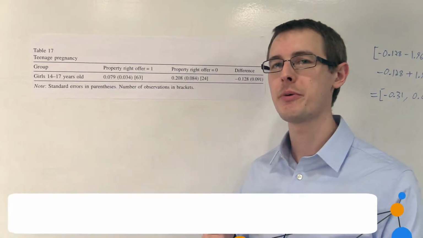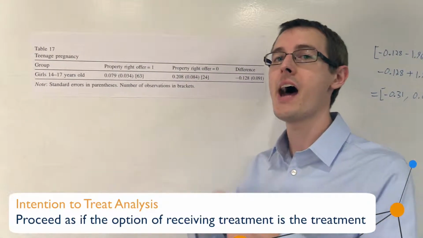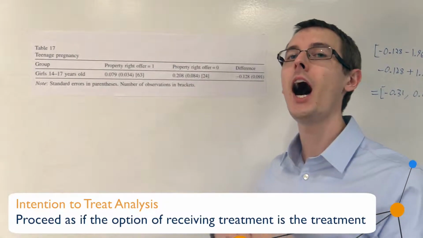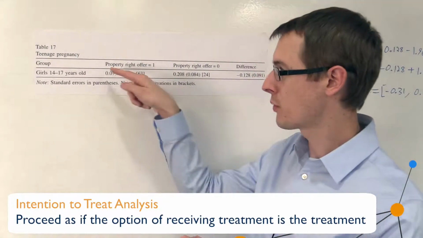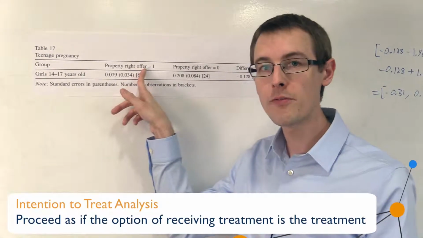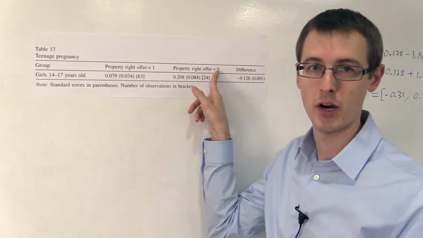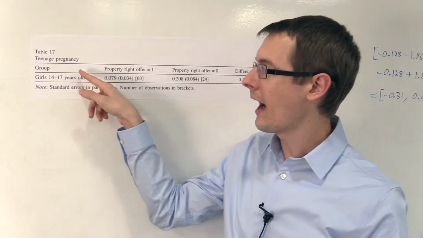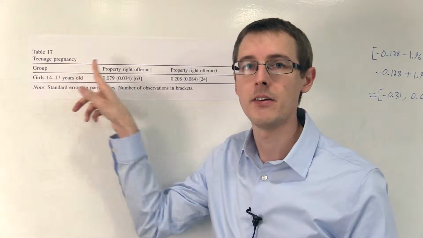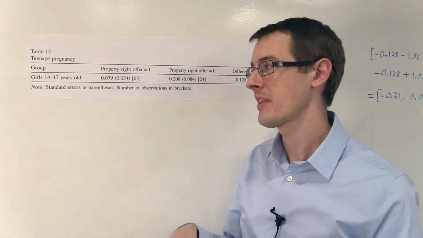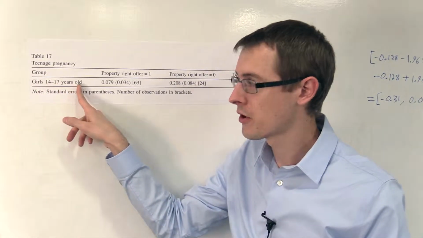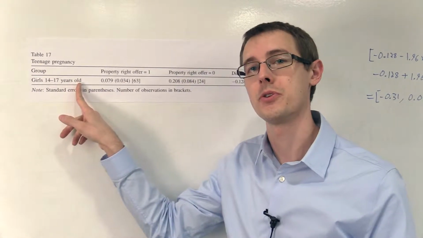and redefine our treatment variable of interest from being having property rights to being having the option of getting property rights. So we're going to look at having a property right offer versus not having a property right offer. Our outcome variable is going to be teenage pregnancy, whether a girl is pregnant or not. And our units of analysis are girls ages 14 to 17 years old.